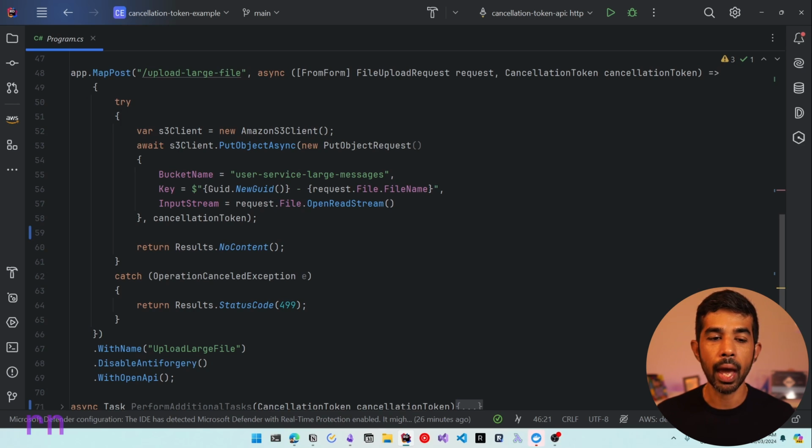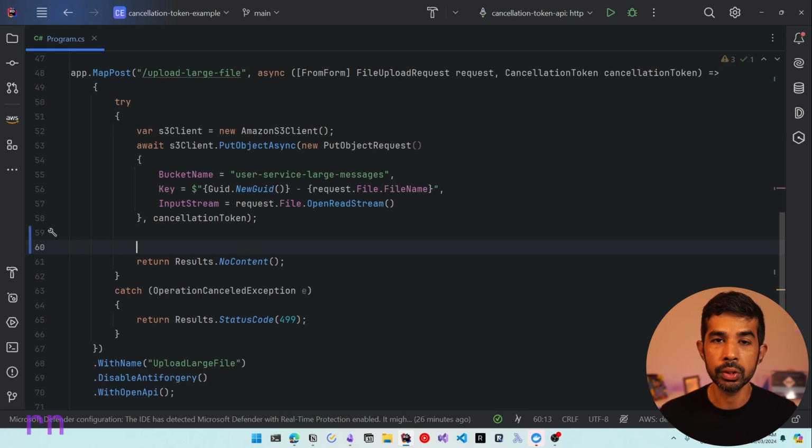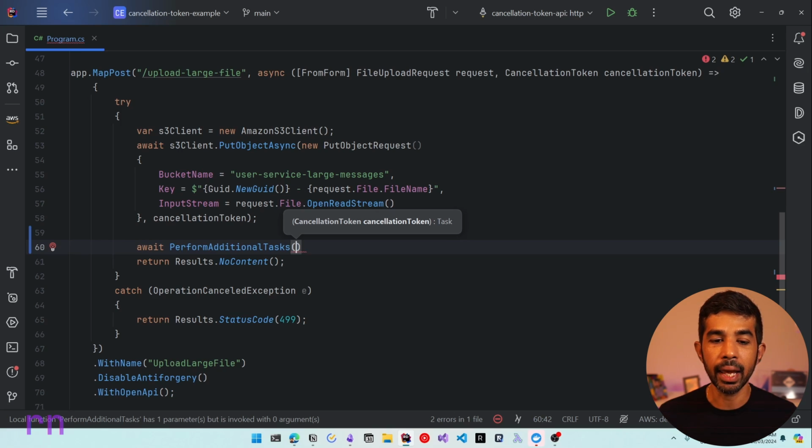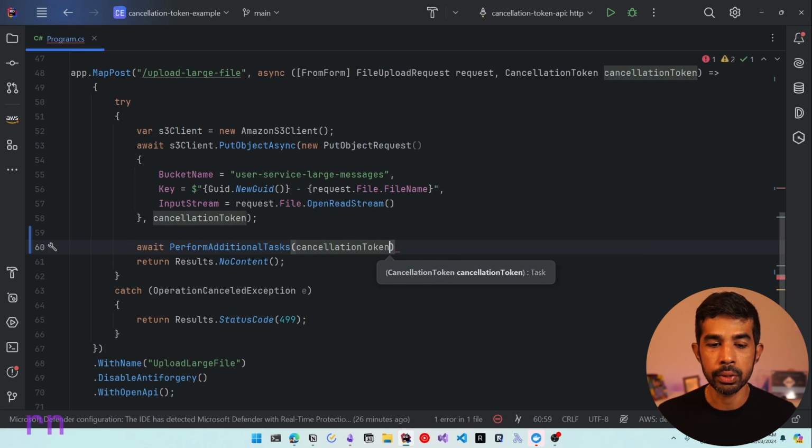So let's say once we are done with the file upload, we need to do some additional processing inside here. Let's simulate that by using a function call, PerformAdditionalTasks. In this case, this takes a cancellation token, so let me simply pass on the cancellation token that I receive from the API endpoint. We learned that this is automatically injected by the ASP.NET framework and is wired to the request aborted cancellation token. So anytime the user aborts the request, this cancellation token will be invoked and cancelled.